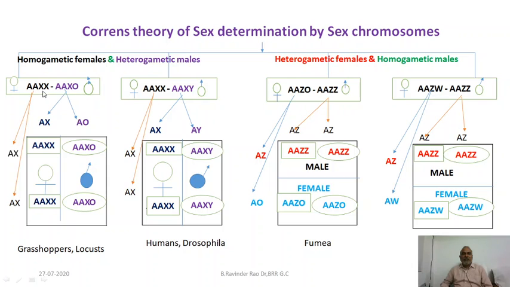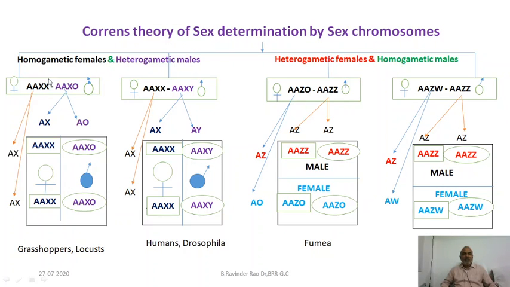So, how is the female? The female has two similar sex chromosomes, XX. So, the female is called homogametic. And you see the male has XO, that means one X is there, and there is no other chromosome. So, the male is heterogametic and the female is homogametic. A female produces similar gametes. A refers to autosomes, because autosomes are common in both males and females. I need not mention, autosomes are not different. They are the same in males and females.